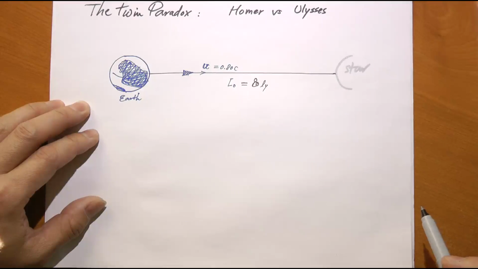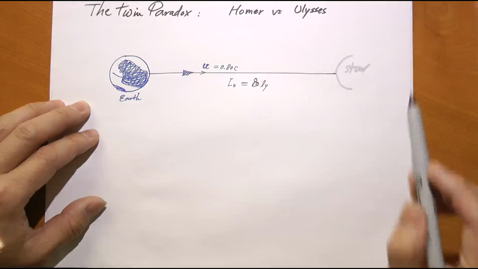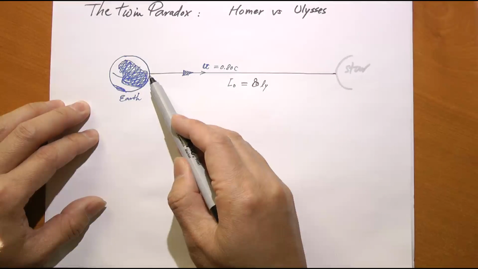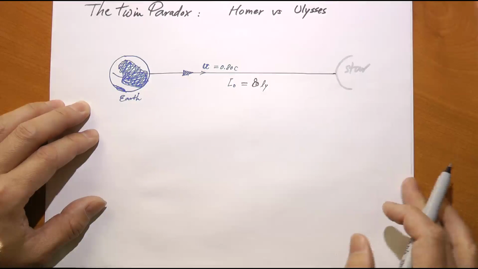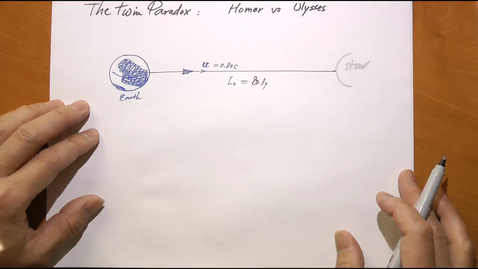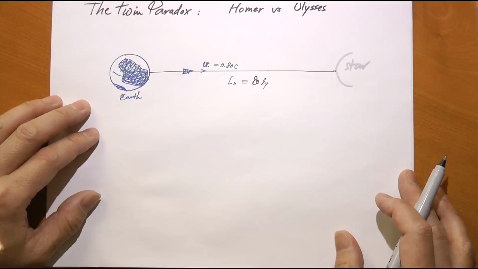So according to Homer, it's been 20 years since Ulysses made his way back, and therefore he himself, Homer, must have aged 20 years. But when Homer takes a look at what's going on with Ulysses through his telescope, he will find everything slows down because of time dilation, and therefore, how many years would he believe that Ulysses has aged?